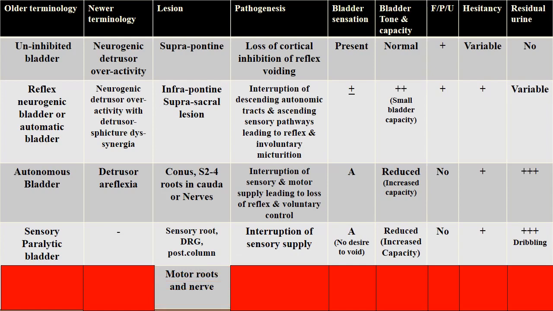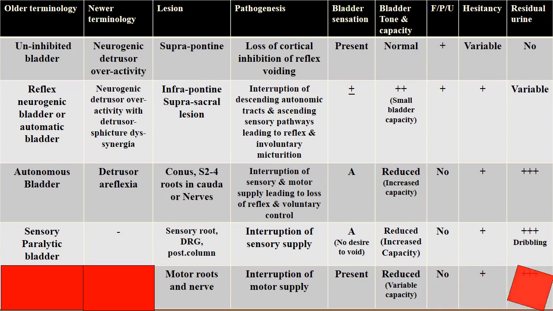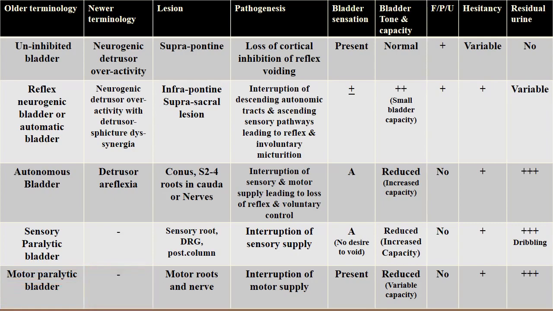If the lesion is in the motor nerves and roots, there is interruption of motor supply. The bladder sensation is present. The bladder tone is reduced and the capacity is variable. There will be absent frequency, precipitancy or urgency. There will be predominant hesitancy and residual urine is large. It is called motor paralytic bladder.